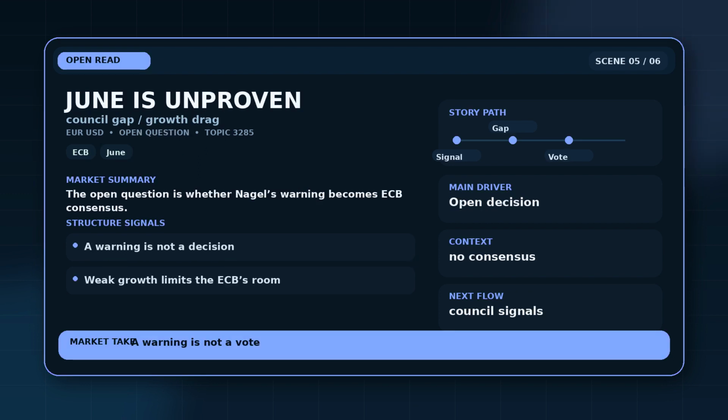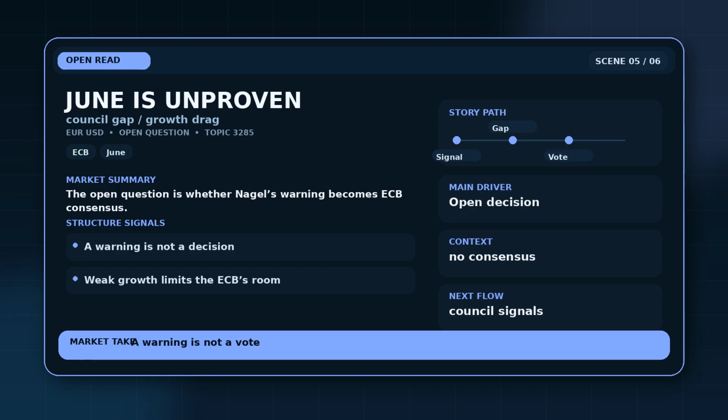The unresolved part is whether the ECB would actually hike in June. A hawkish warning does not mean the Governing Council has consensus. That gap matters because the Eurozone economy is weak enough to complicate a simple inflation-only decision. The cleaner proof would be stronger inflation data or broader ECB support for another hike. Until that appears, the story should be read as a defined setup with a real open question.